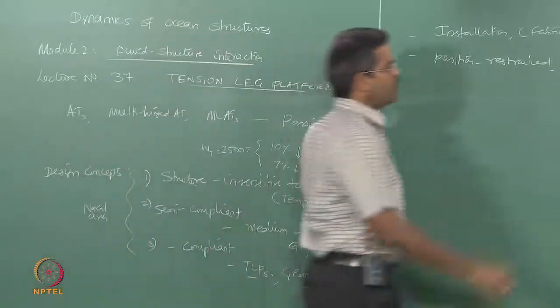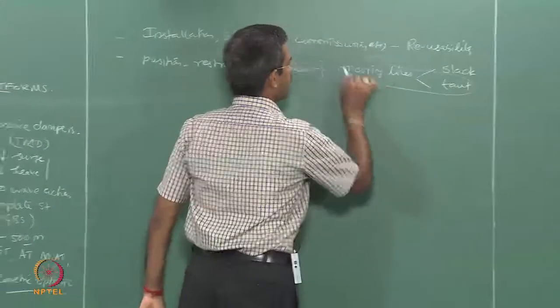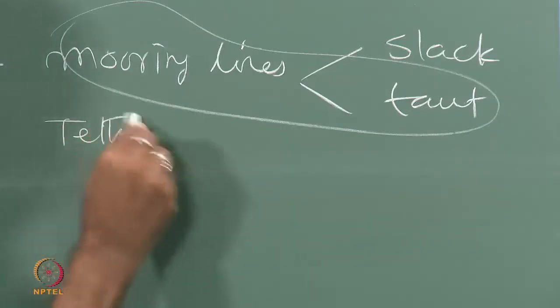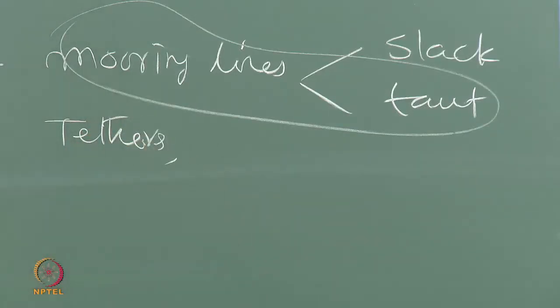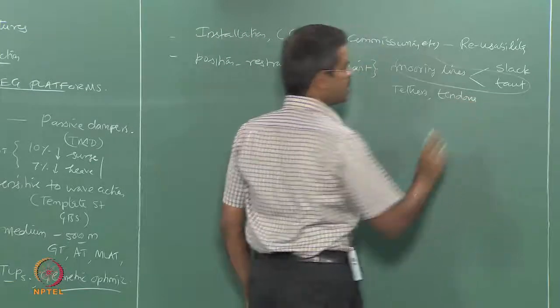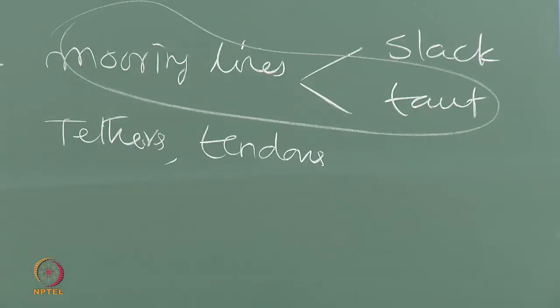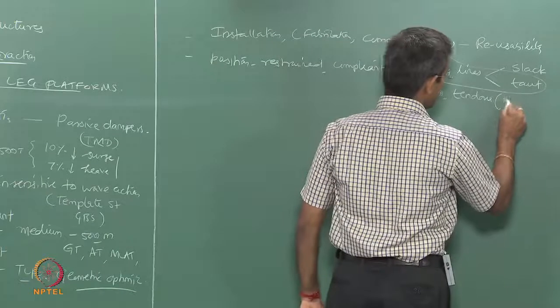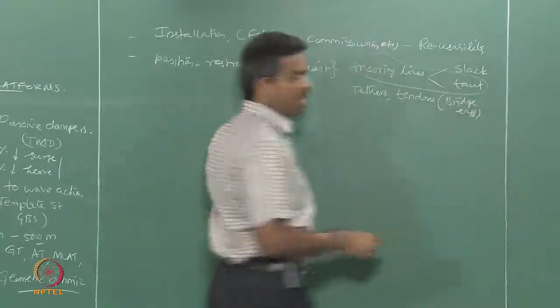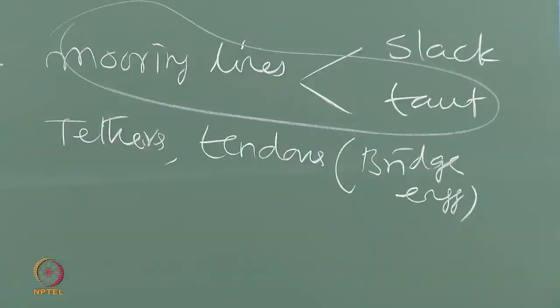So people opted for a taut mooring system. They gave a new term to this: tethers, tendons. Tendon is a term which was actually borrowed from bridge engineering. A typical style of cables used in bridges for pre-stressing are called tendons.